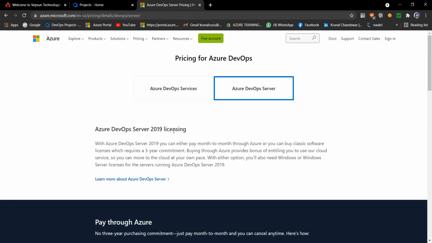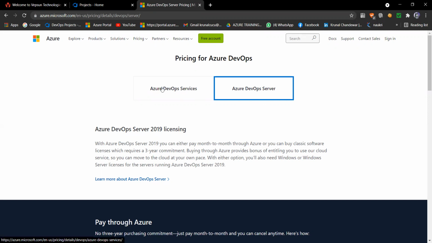See, Azure DevOps Server 2019 license: you can either pay month to month through your Azure or you can buy the classic software license, which requires a 3-year commitment. So if you want to go with Azure DevOps Server, you have to deploy one server and over that you can use Azure DevOps Server. And this is for on-premises, for your client side.